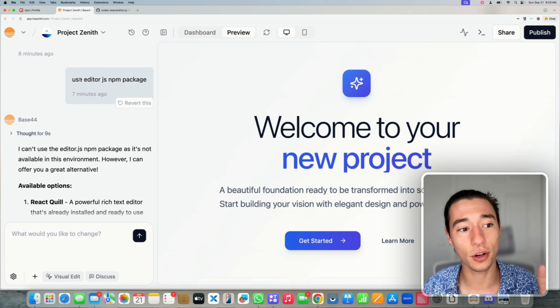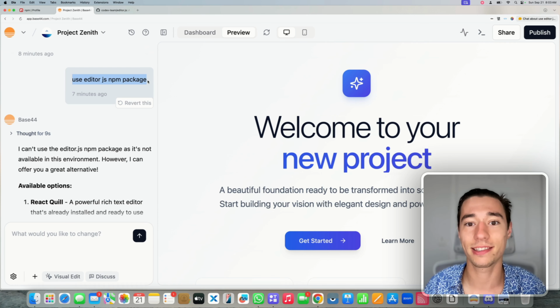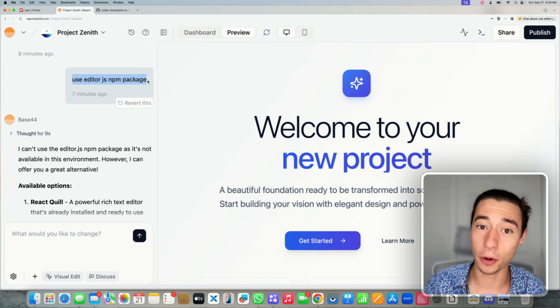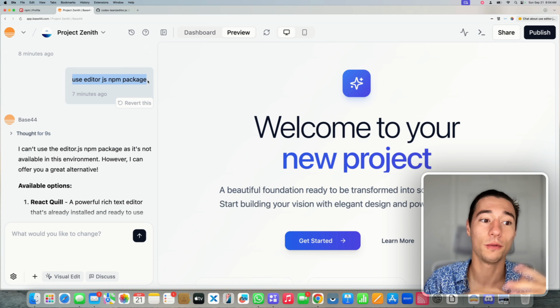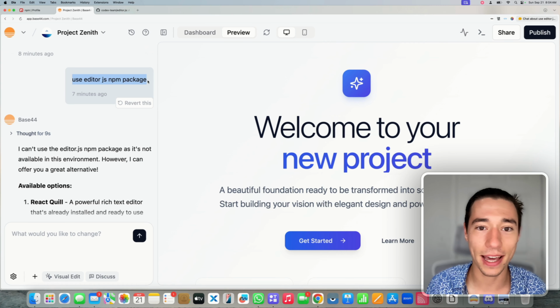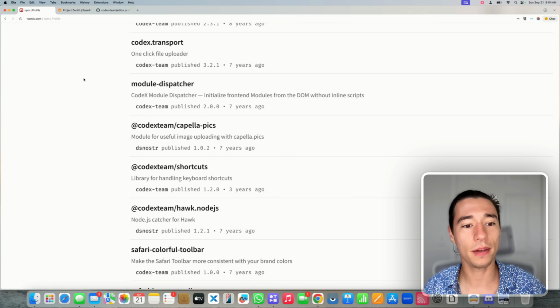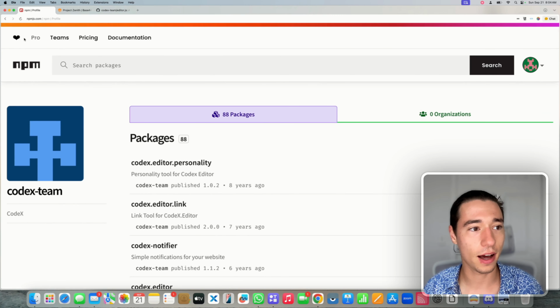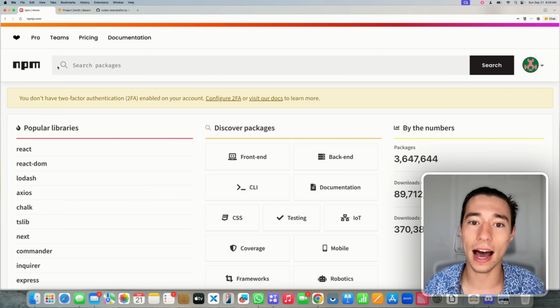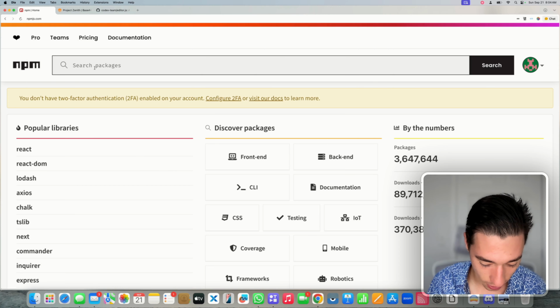So here's the thing. I asked Base44, use editor.js NPM package. Now, most people probably don't even know what is editor.js and what is an NPM and what is a package. Let me break that down for you. So NPM is this beautiful ecosystem that essentially lets me use other people's code for free.